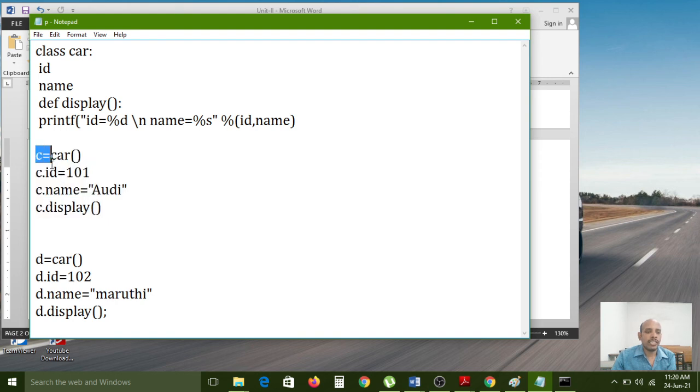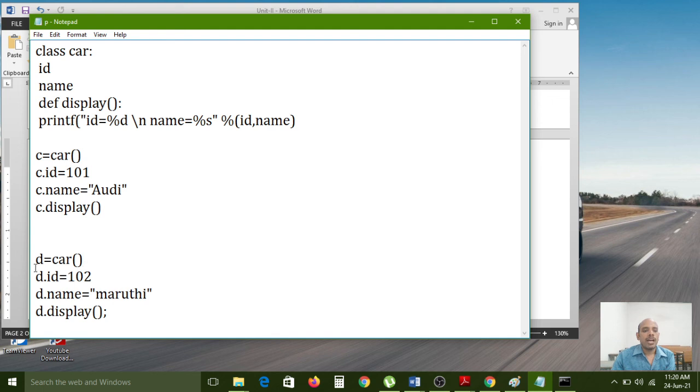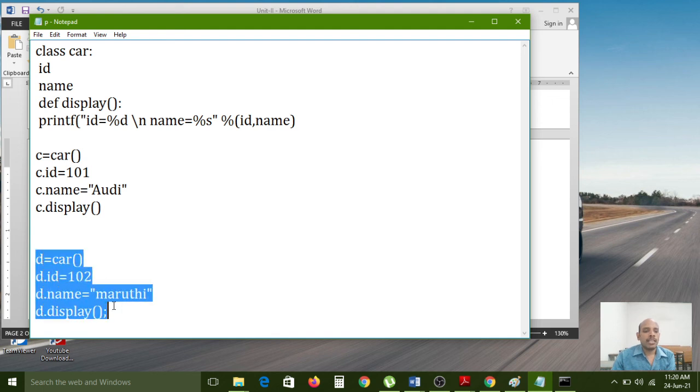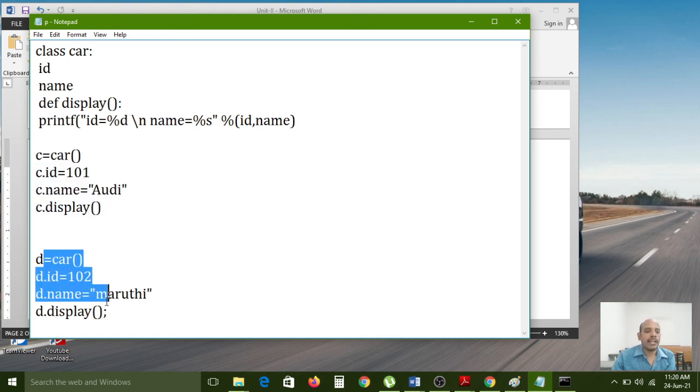When you access the C object data, the D object data is not visible to the user. If it is accessing one object, the second object is hidden, and if it is accessing the second object, the first object is hidden.